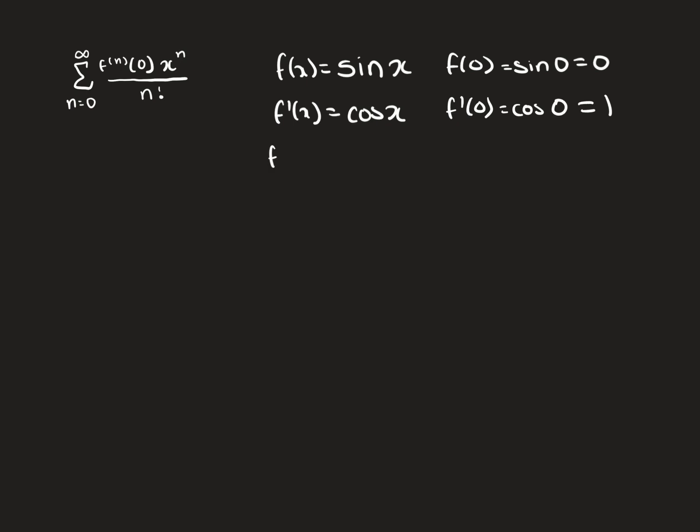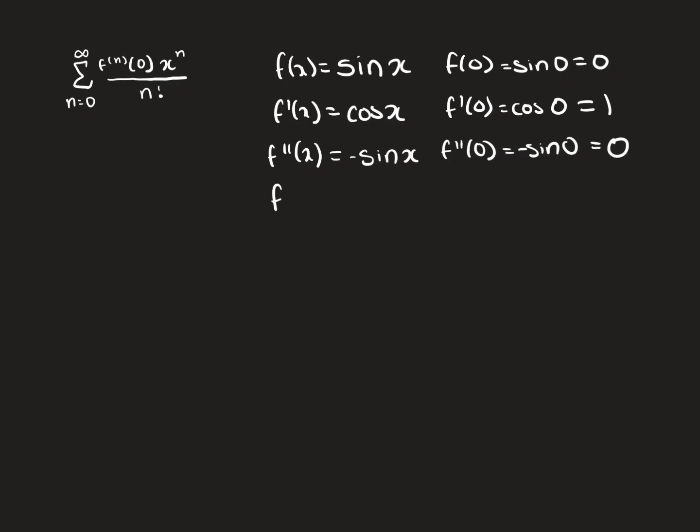Okay, now let's take the second derivative. The derivative of cosine of x is negative sine of x. And if we evaluate that at 0, negative sine of 0, well, sine of 0 is just 0, so this will be 0. Let's take the third derivative. The derivative of sine of x would be cosine of x, but there's a negative, so it's negative cosine of x. If we evaluate that at 0, we get negative cosine of 0, and cosine of 0 is 1, so this would be negative 1.